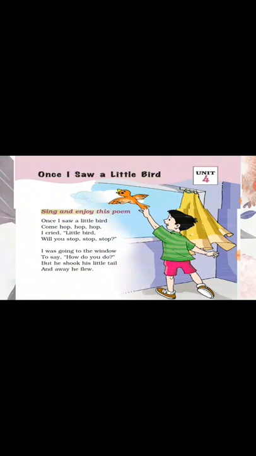Unit 4. Once I saw a little bird. Once I saw a little bird come hop, hop, hop. I cried, little bird, will you stop, stop, stop? I was going to the window to say, how do you do? But he shook his little tail and away he flew.